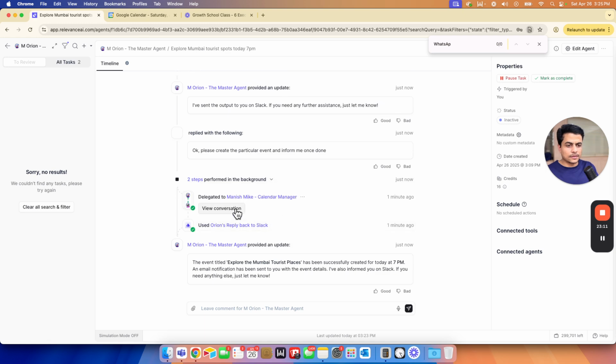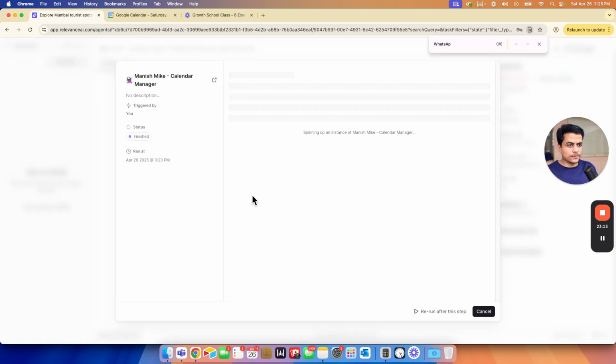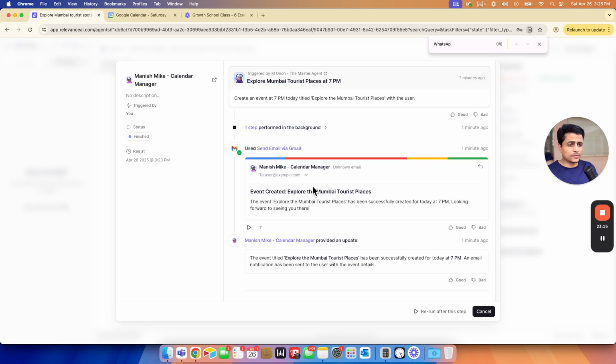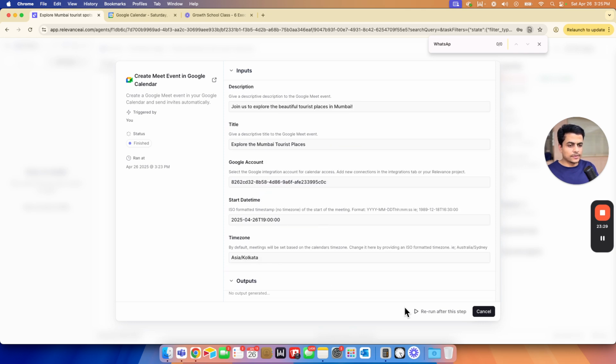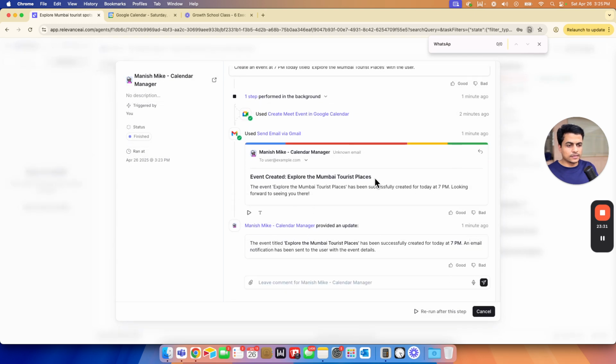Guys, so these are a couple of things which we have to be careful about, or we have to do a couple of testings. See, it says event is created. If we go on this task performed in background, here are the attendees, here's the duration. Join us, explore Mumbai tourist places, something like that. But somehow it says event is created, but it is not.